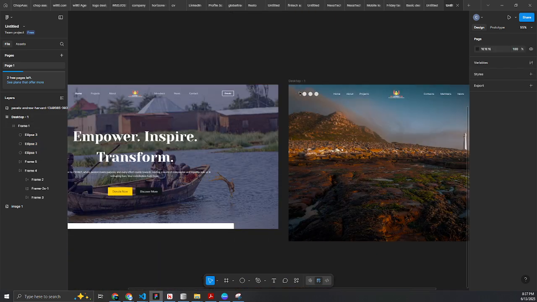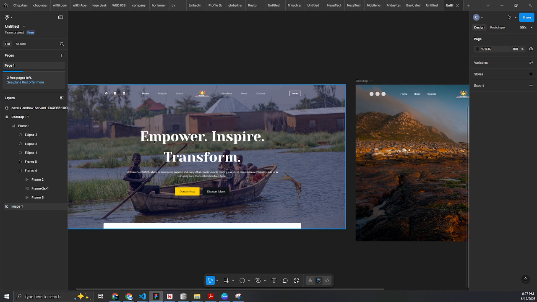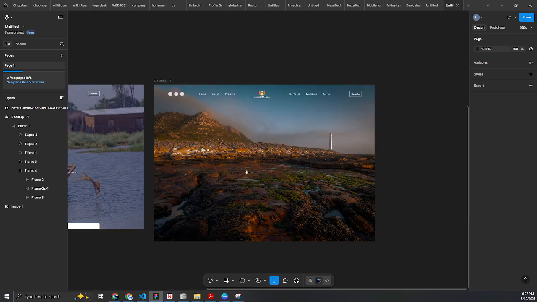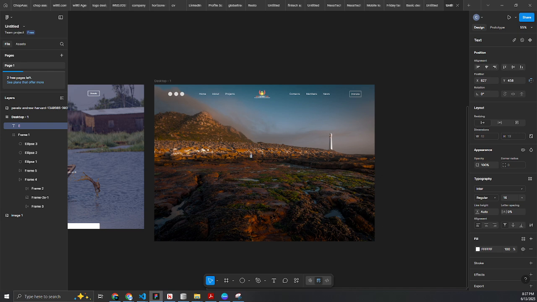Now the next thing is that we want to add this text. The text simply says empower, inspire, transform. So we are going to click on text again. So it's empower, inspire, and we have transform. So that is the text. The next thing we want to do is to increase the font size, as you can see.